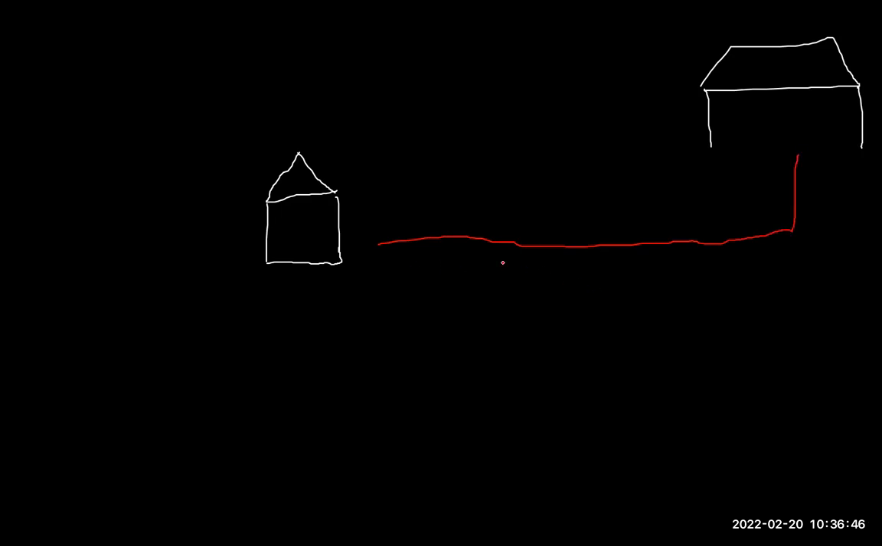And this is a store over here. So this is your house and this is a store. And you have the road. Let's say this is the road. This horizontal piece right here, let's say it's 5 meters. And then this part right here, let's say 2 meters.